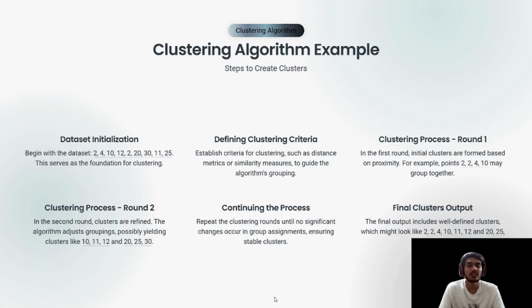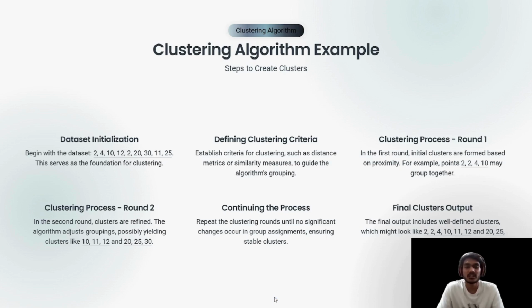Clustering process, round 1. In the first round, initial clusters are formed based on proximity. For example, points 2, 3, 4 and 10 may group together. Clustering process, round 2. In the second round, clusters are refined. The algorithm adjusts groupings, possibly yielding clusters like 10, 11, 12 and 20, 25, 30.